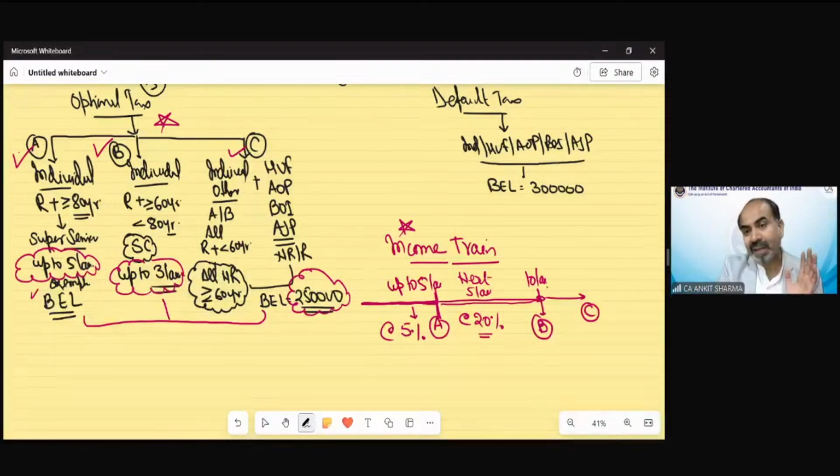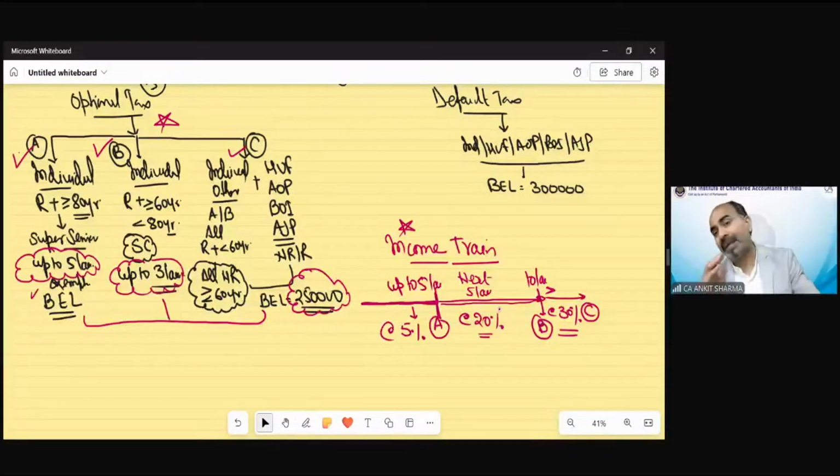And any portion exceeding this 10 lakh rupees would be taxed at directly 30%, for an unlimited amount. So for the first 5 lakh rupees the rate of tax is 5% if taxable, for the next 5 lakh rupees it would be 20%, and the balance exceeding 10 lakh rupees is taxable at 30%.